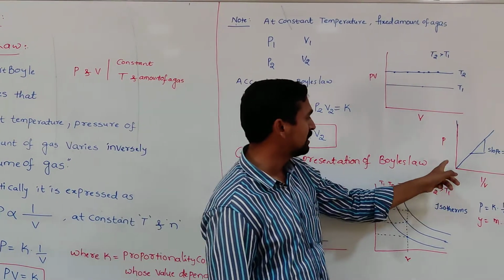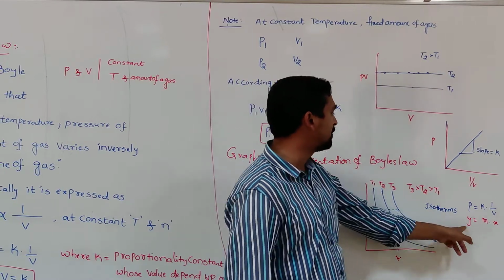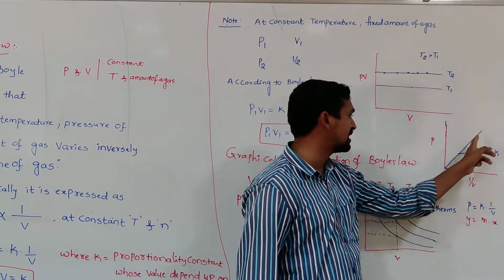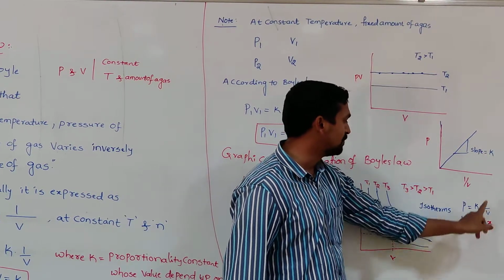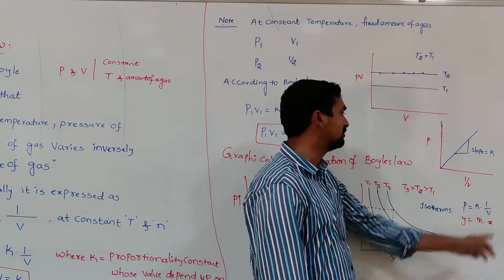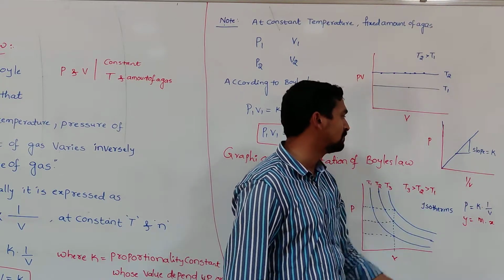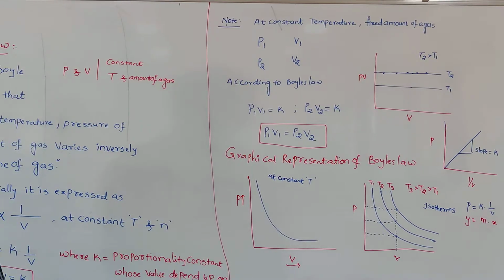And the fourth plot, we can draw pressure versus 1 by V. This is in the form of y equals mx, so we get a straight line passing through the origin. We are getting the plot like this. The slope m is equal to k here. The k value is obtained by calculating the slope of that plot. So this is about the graphical representation of Boyle's law.